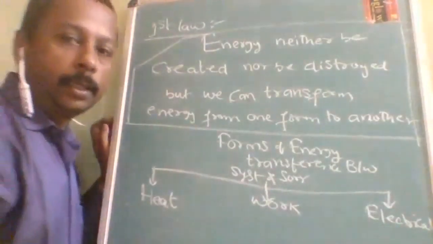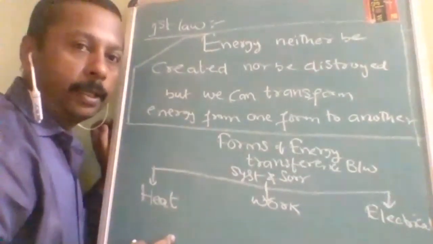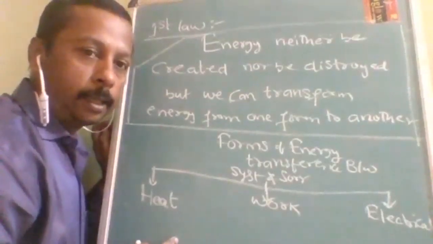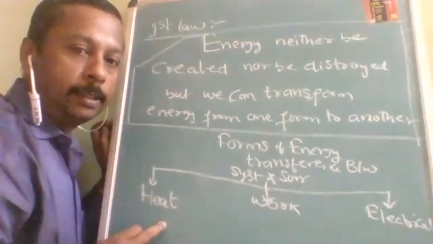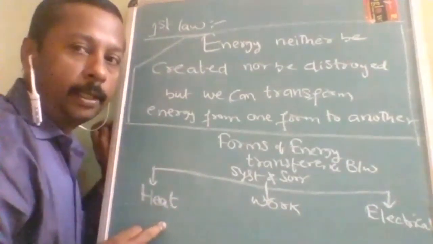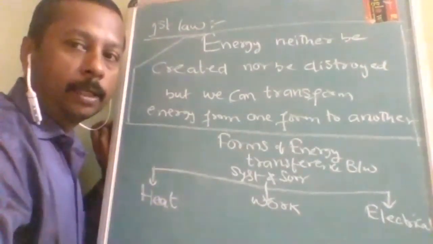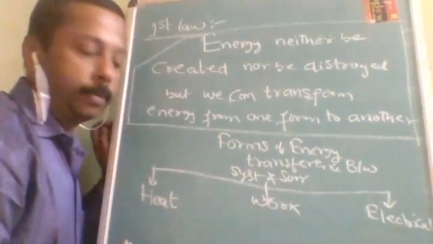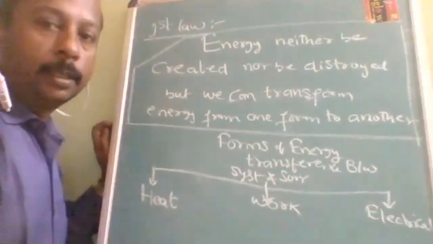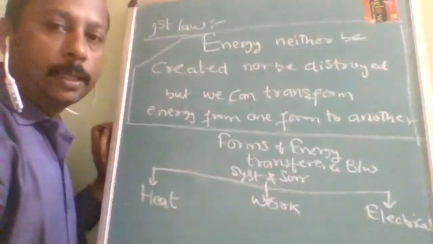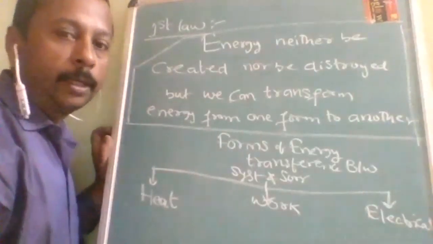Don't concentrate on the number, concentrate on the concept and easy understanding. So the forms of energy transference between system and surroundings are three types: heat, work, and electrical.